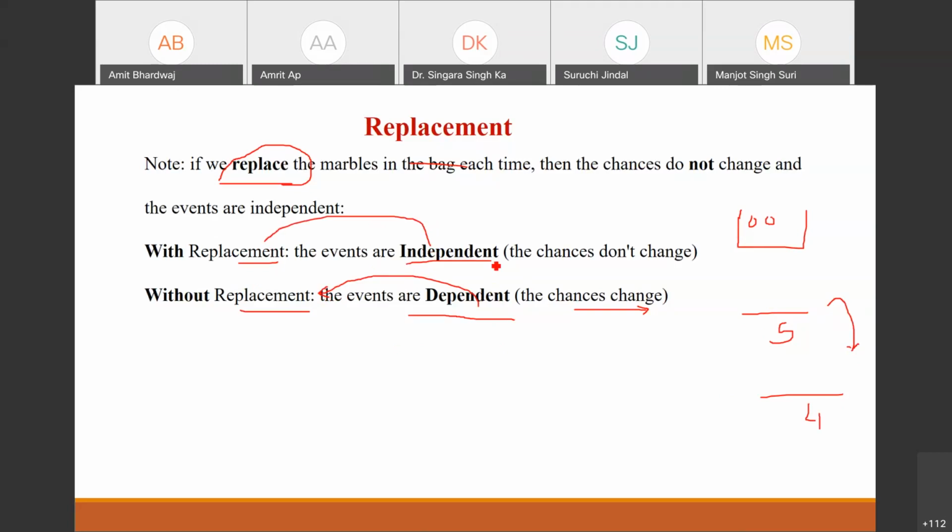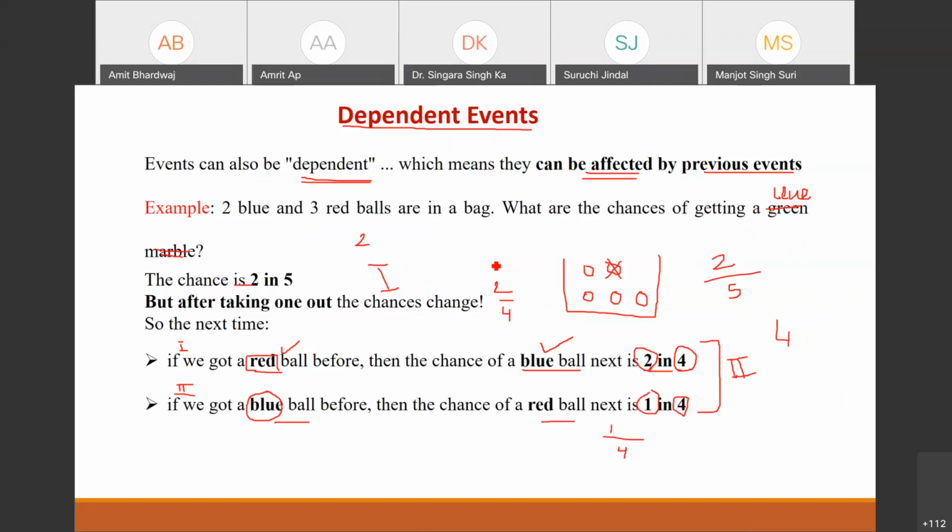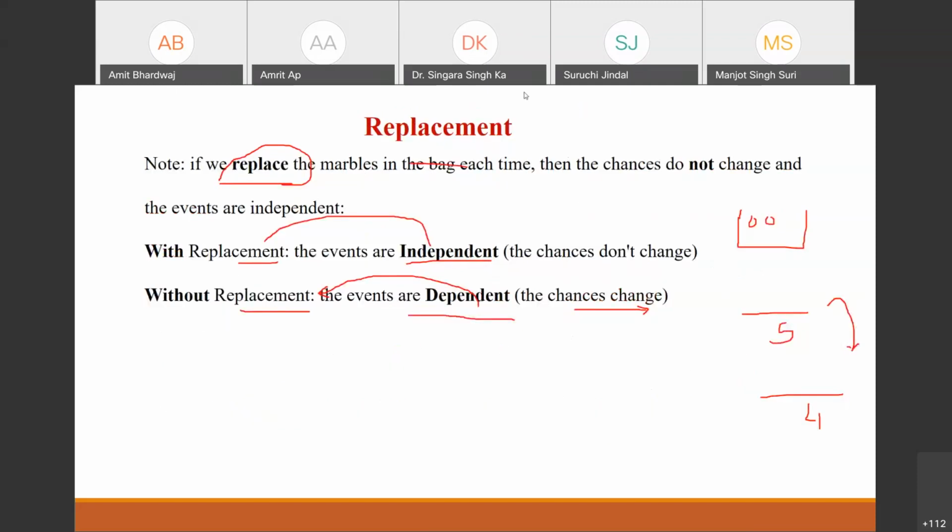For this type of example, you can attach one point of replacement. If the replacement is there, then the events will be independent only. And if we have the concept of without replacement, then our events will be dependent.